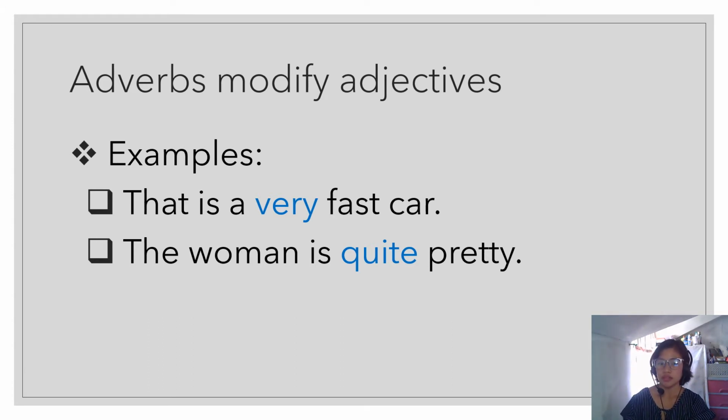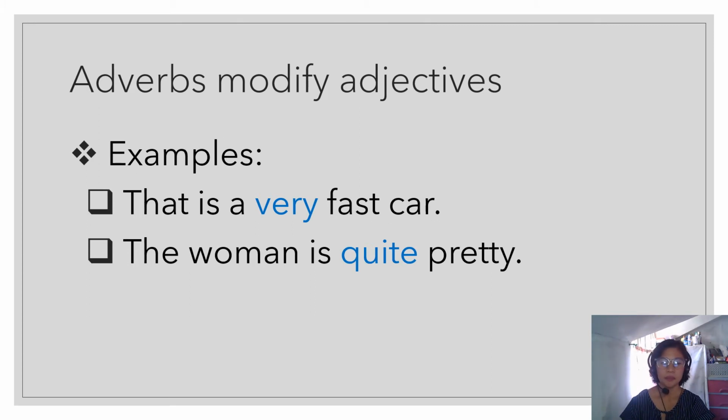Fast describes the car, and now fast is being modified by very. Very fast. It is not just fast, but very. Again, fast is an adjective that describes the car, and very, the adverb, describes the adjective.